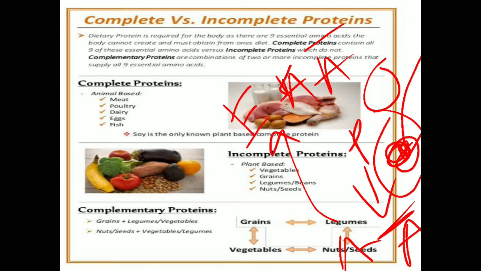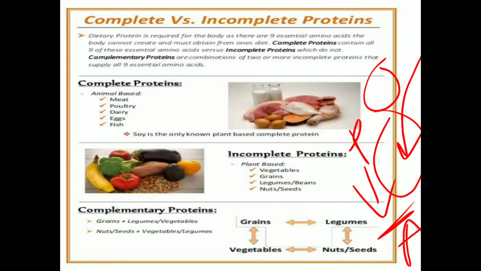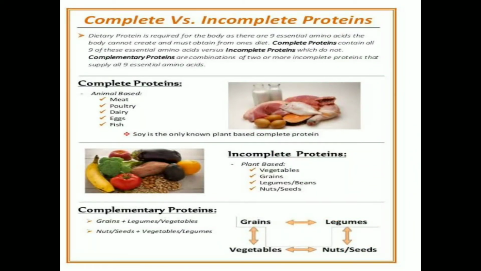These are synthesized in our body. That means we can get the non-essential amino acids from our body itself, but the essential amino acids we cannot get from our body. So we have to get those essential amino acids from a protein source itself.